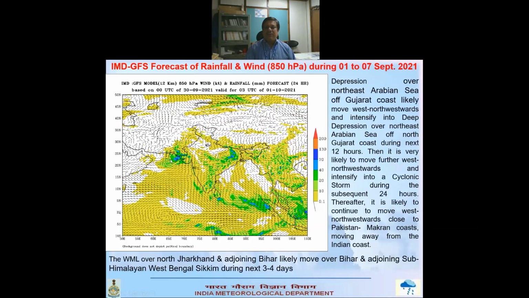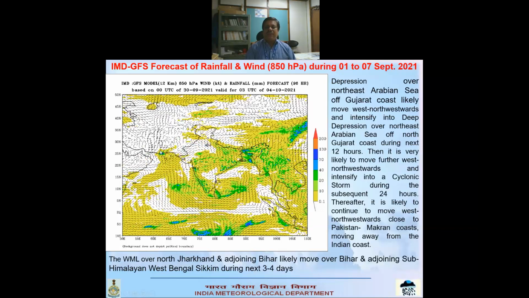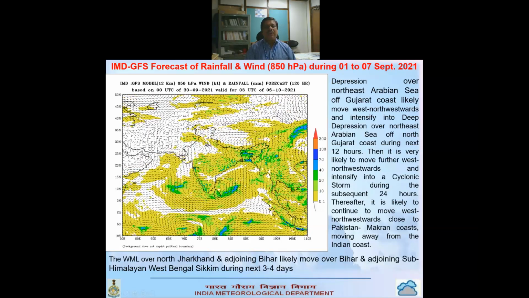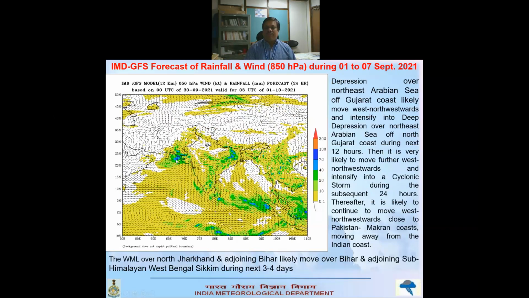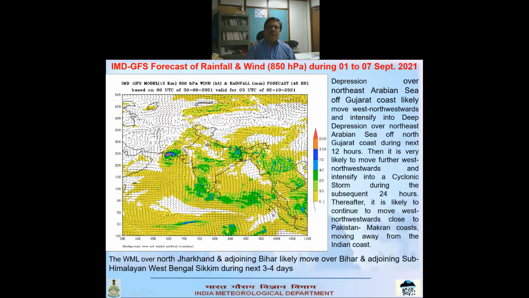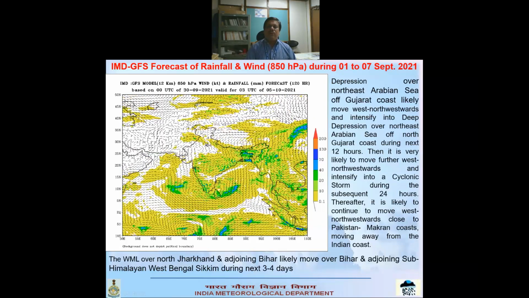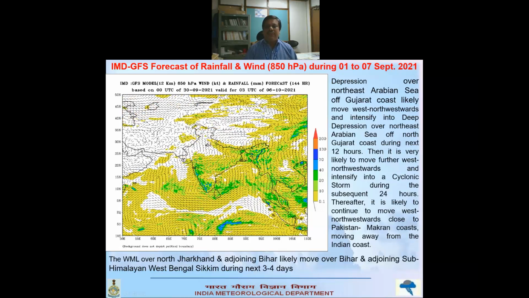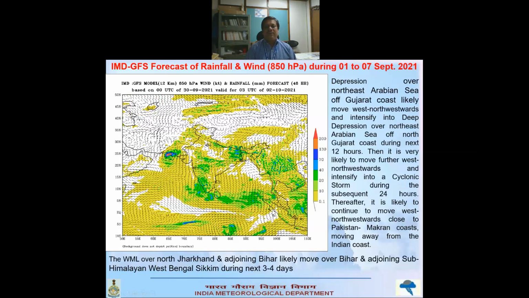Then it will continue to move northwestward and reach close to the Pakistan and Makran coast, so it will be moving away from the Indian coast. So due to that, only today we can get some weather, otherwise the weather will be happening over the sea or over Pakistan.